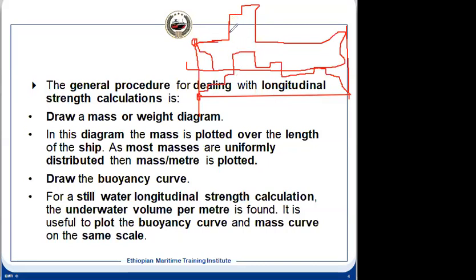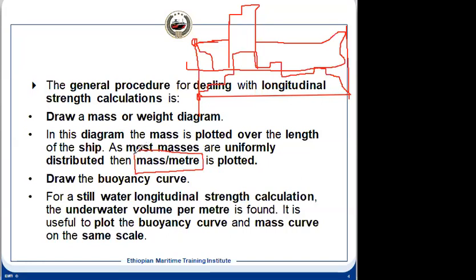Like here I have increased, because in this space you have the accommodation block and underneath it the machinery space. There will be machinery and all, so definitely the mass will be increased. This is the light ship condition we are talking about. So this is the mass diagram once we make it, and the weight diagram. Along the length we plot it, okay? And we'll be plotting mass per meter.